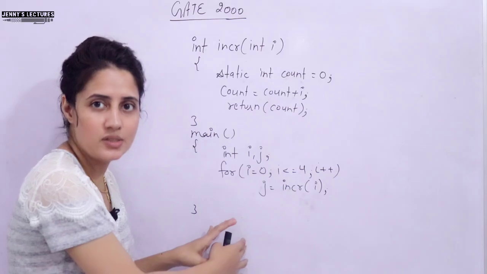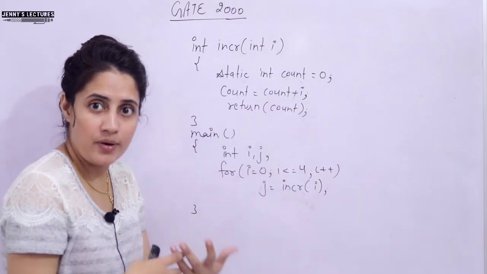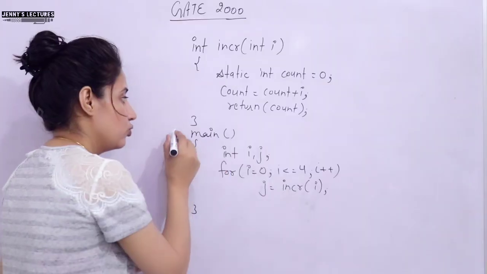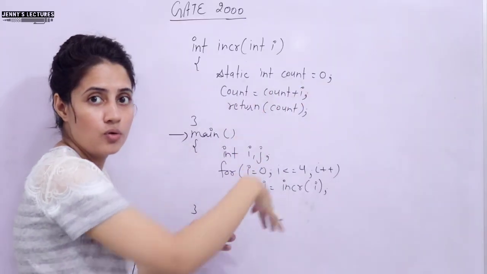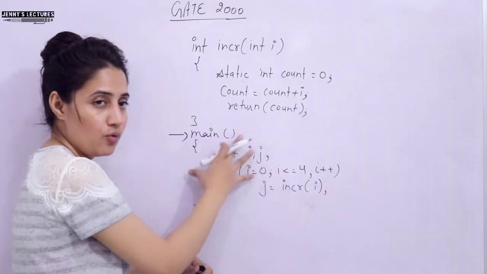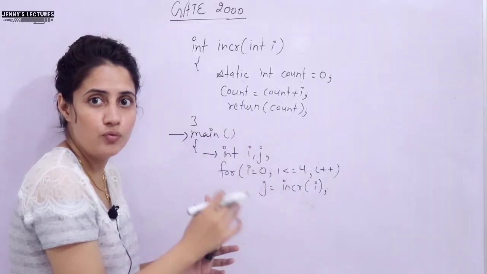When you execute this, first of all, where will the control go? I hope everybody knows the control will go to the main function, right. And one by one, just draw what is happening in this program. See, the next line is int i, j. It means you are declaring two variables i and j.